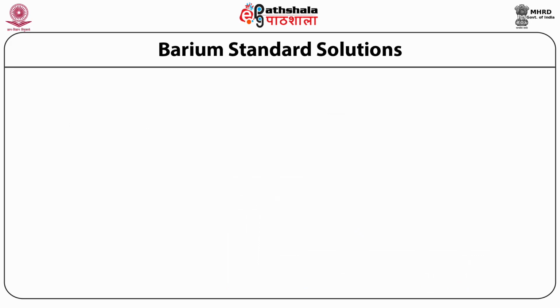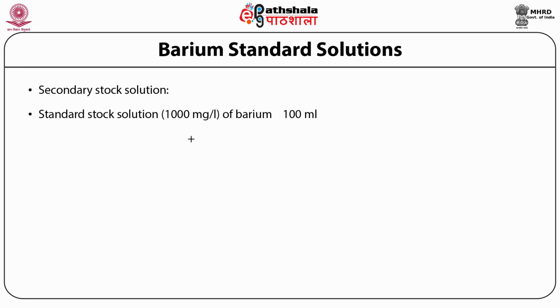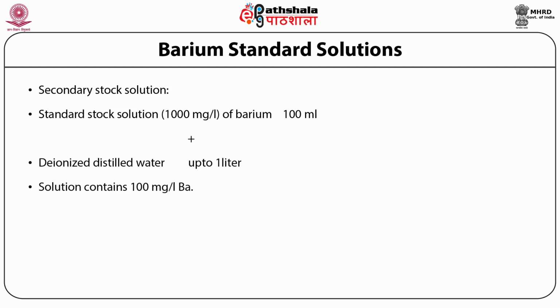Barium standard solution. The secondary stock solution is prepared by using standard stock solution 1000 milligram per liter of barium, 100 ml, and deionized distilled water is added up to 1 liter. This solution contains 100 milligram per liter of barium. Similar dilutions are done to prepare working standard solutions for other elements.